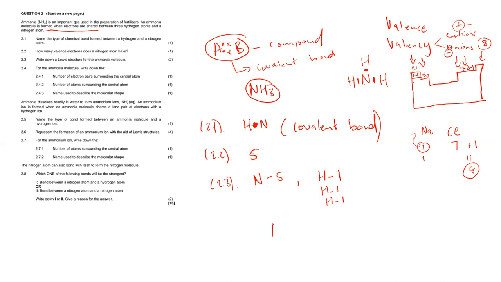So we're going to draw nitrogen as the central atom and represent it with its valence electrons, which is 5. So we're going to have 1, 2, 3, 4, and 5. These are the 5 valence electrons for the nitrogen atom.